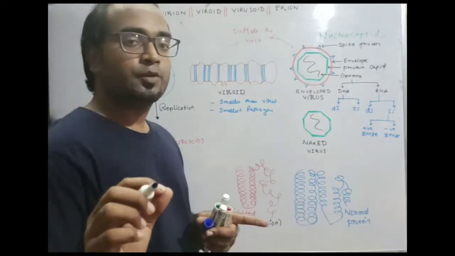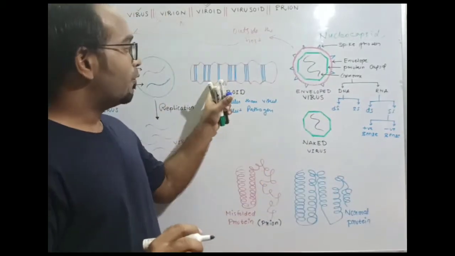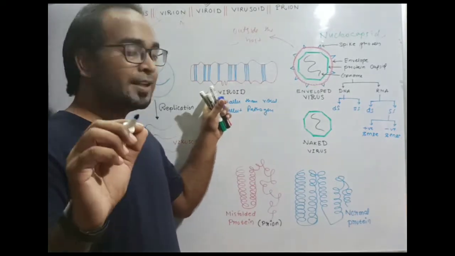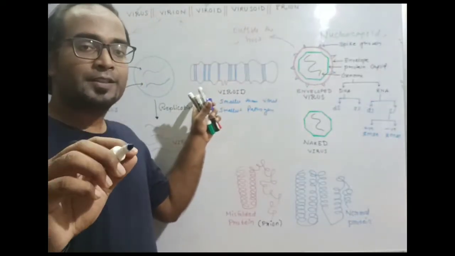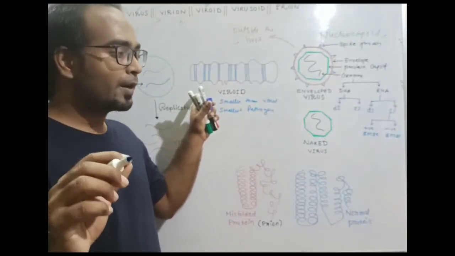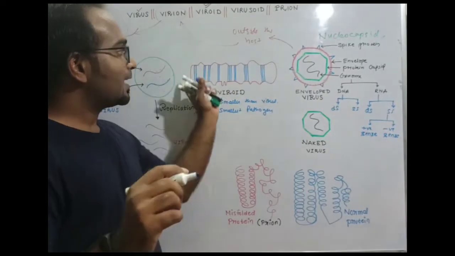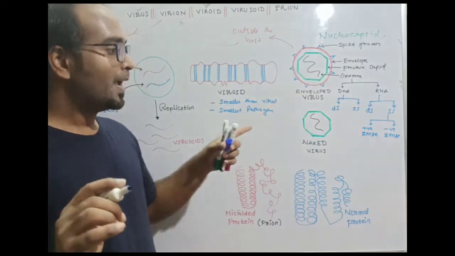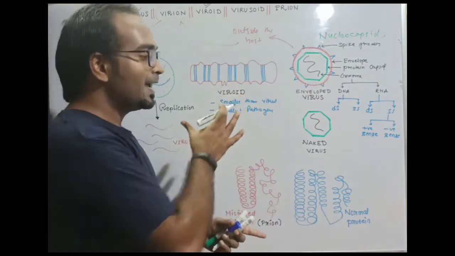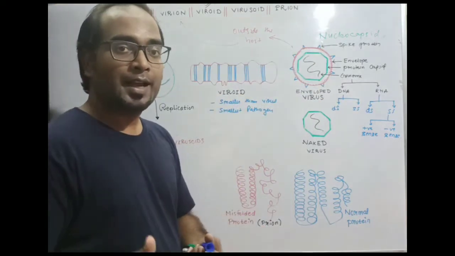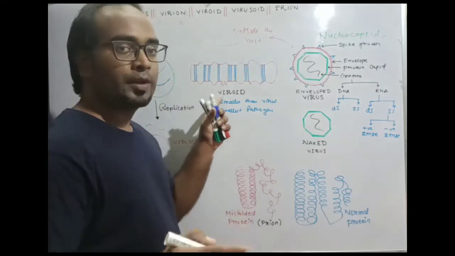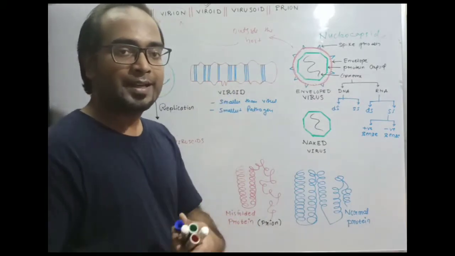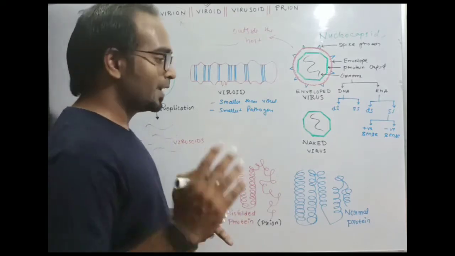Viroid is a single stranded, covalently closed, infectious RNA molecule. It lacks a capsid, it does not have a capsid like a virus. It replicates by RNA transcription, and it also lacks protein coding, so it does not code any protein.